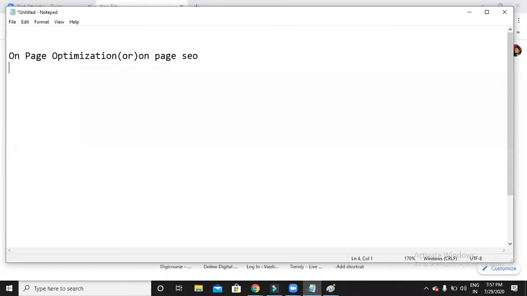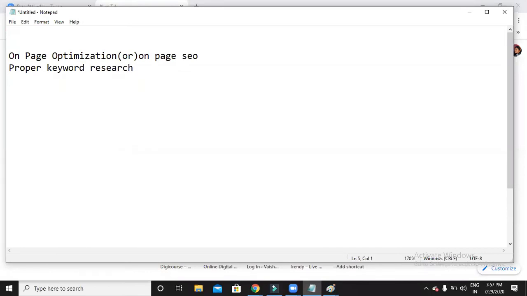I'll tell you a few important places. But before getting into that, first of all, you have to do proper keyword research. In order to do this on-page optimization, the first thing you have to do is proper keyword research.